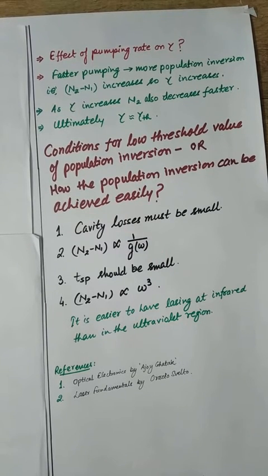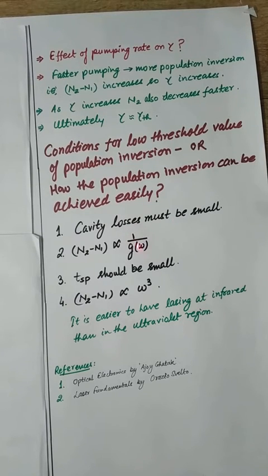First of all, to have the lowest value of N2 minus N1, cavity losses must be small. If the value of alpha is small, the value of gamma will also be small, and so the value of N2 minus N1 will be small. So you can achieve the threshold condition easily if the cavity losses are small.